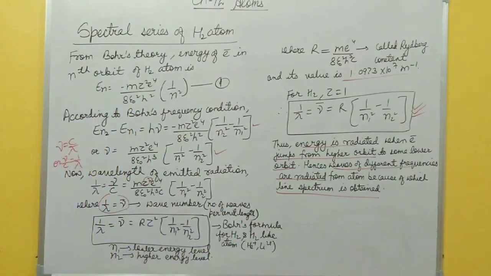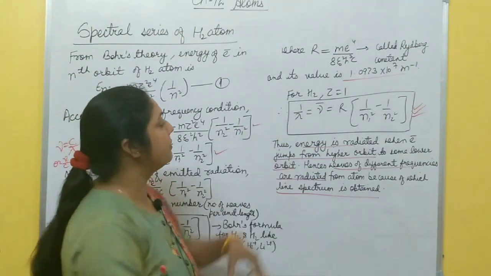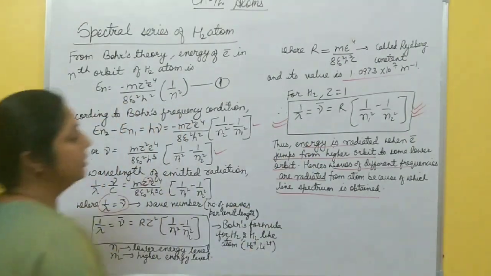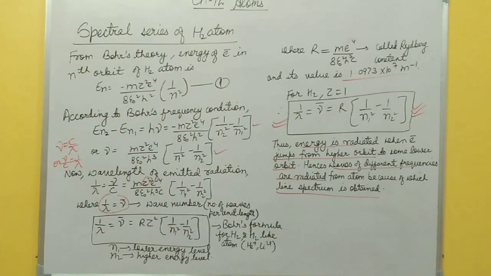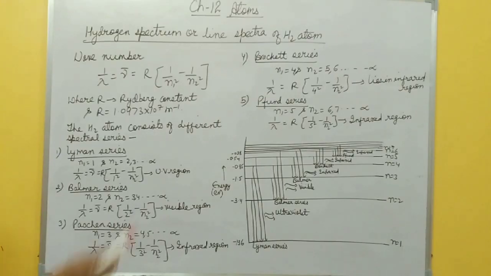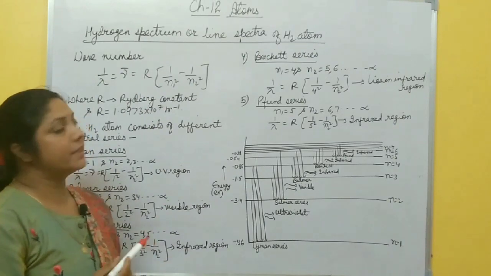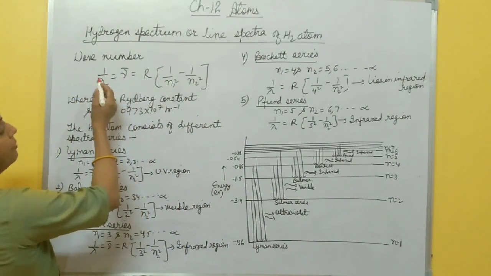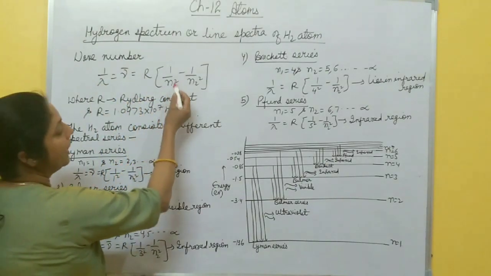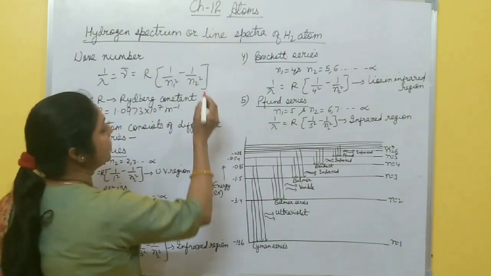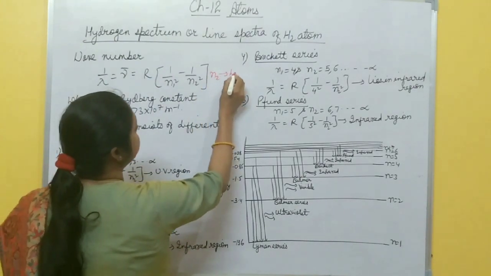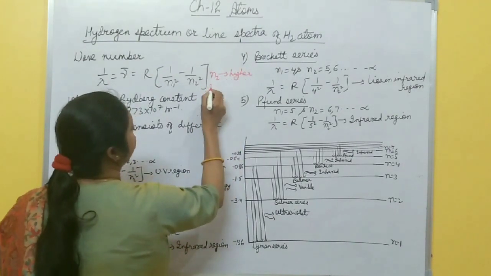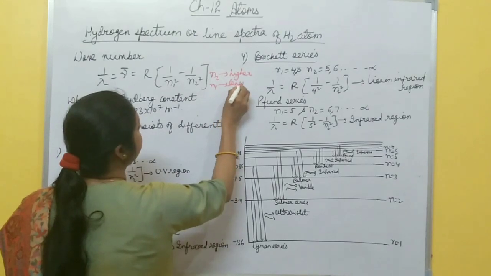So after this one, please take a screenshot of this one, a spectral series of hydrogen atom, 1 by lambda. You must remember this formula. So after this we will discuss hydrogen spectrum and their energy level. Now, last topic of this chapter is hydrogen spectrum or line spectra of hydrogen atom. You know, wave number is given by 1 by lambda equal to R 1 by n1 square minus 1 by n2 square, where n2 is high energy state, and n1 is lower energy state.